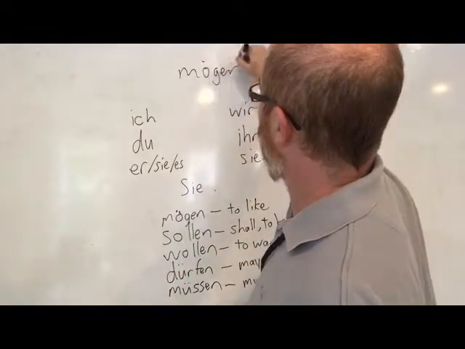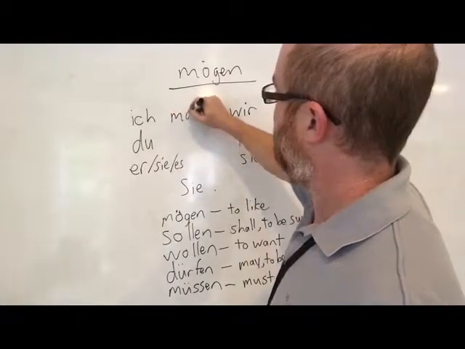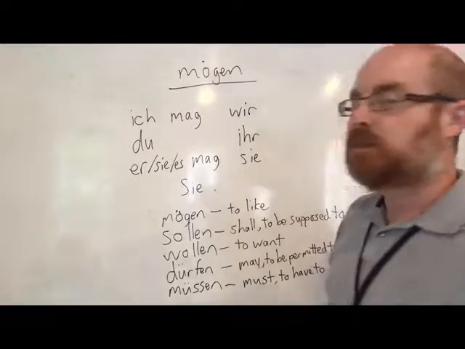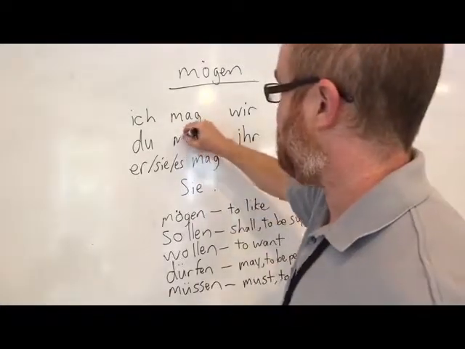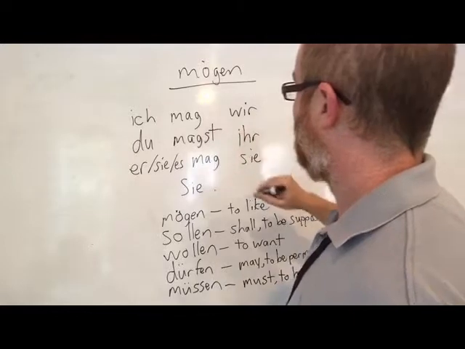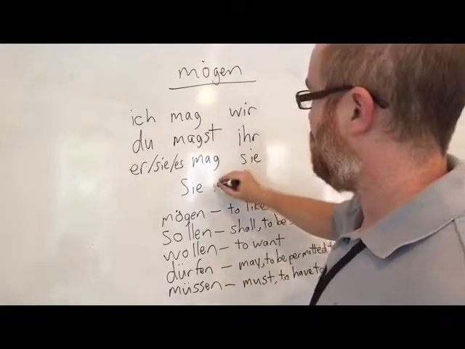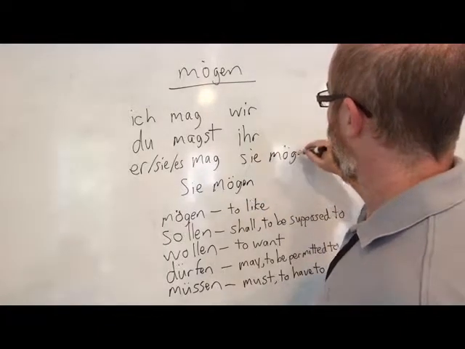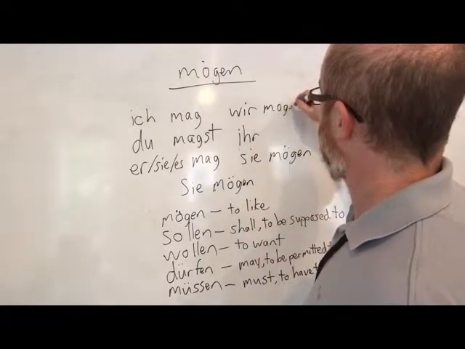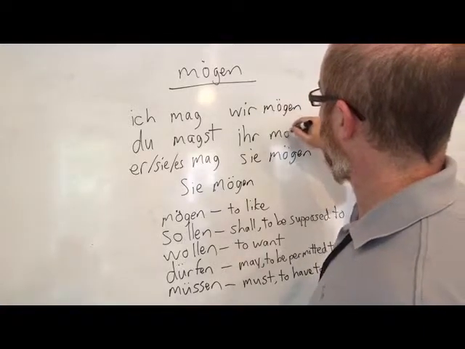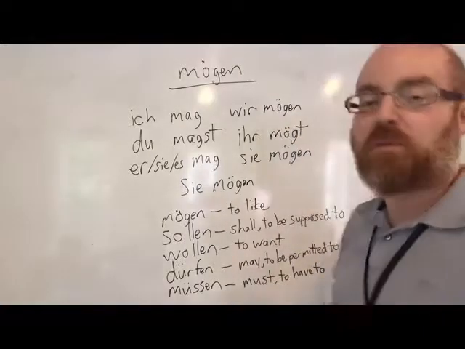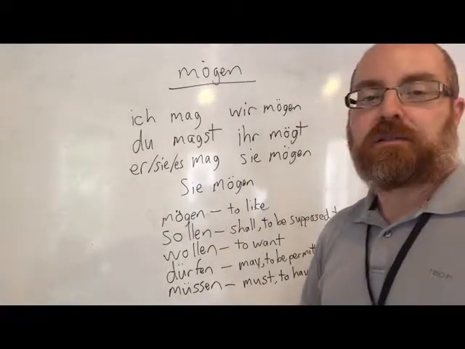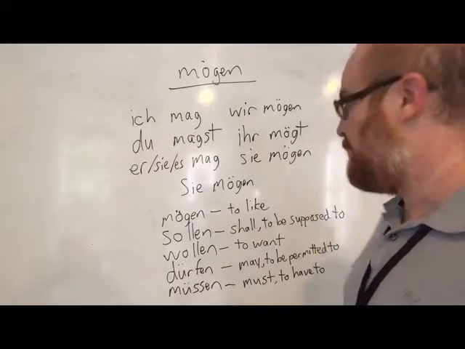Mögen, to like. Ich mag, no ending. That means er, sie, and es is also mag. Okay? Du, we add our st, du magst. Sie, wir, und sie are all mögen. No stem vowel change. Und dann haben wir ihr mögt. Okay? The next one, sollen, is the one that does not have a stem vowel change at all.